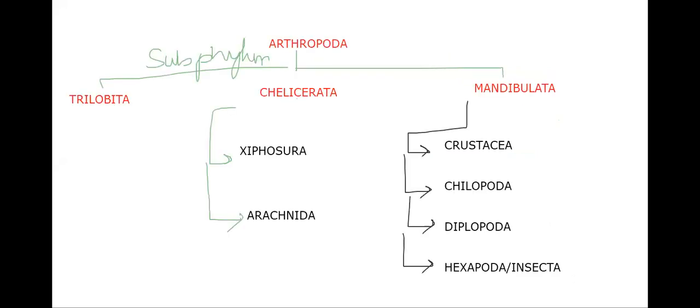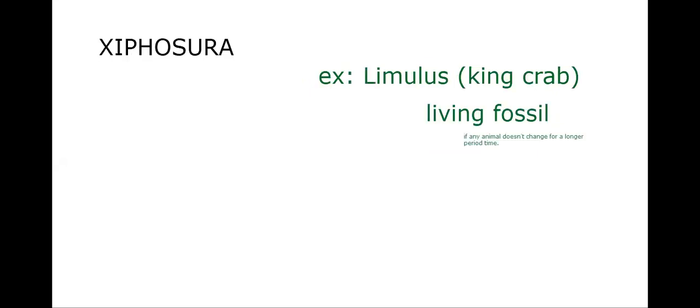Let me take a look at these examples, then afterwards we'll get into the topic. Subphylum Trilobita includes Triarthrus and Dalmanites. Xiphosura, Limulus, king crab, we say it's a living fossil.